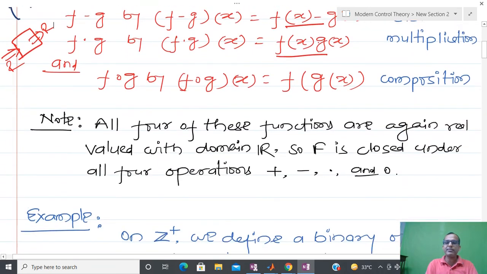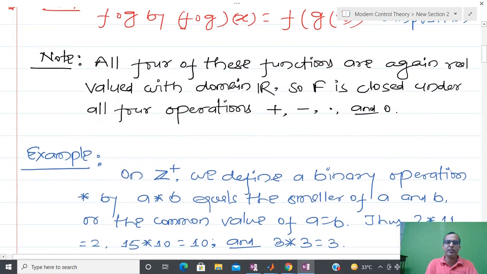So if you see the abstract algebra, that is very beautiful. What I am telling is that you can take any two real valued functions and define any operation: addition, multiplication, subtraction and composition, all of which are again a binary operation. So binary operation doesn't mean only 0 and 1; you can add any real valued functions, and that is again a binary operation.